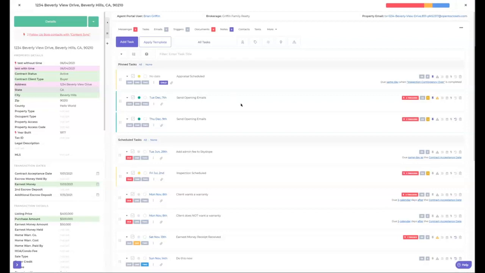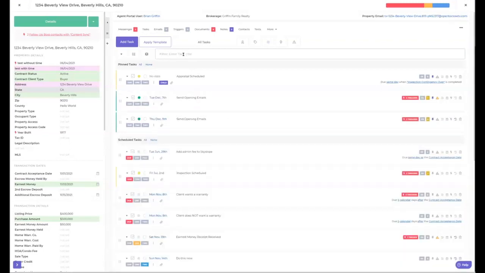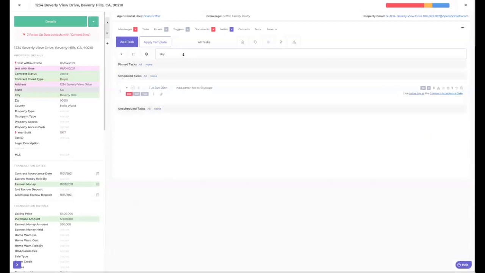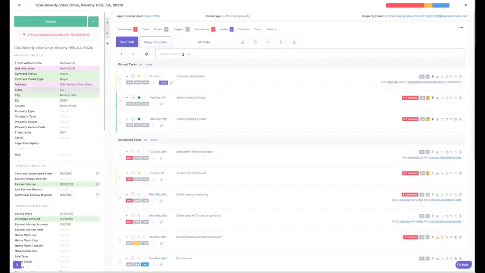Go ahead. Okay, so let's go back here. We just touched on the scheduled and unscheduled and user sorted. So you do have that flexibility. Now, if I want to filter and just see everything with the name, something with appraisal in it, I can start typing that and it's going to just pop up that filter. And that way it's easier to find. So you're like, I know that Sky Slope is in here somewhere, but I just cannot find it for the life of me. Just start typing it and it'll pop right up. Okay, so that's the menu board here.